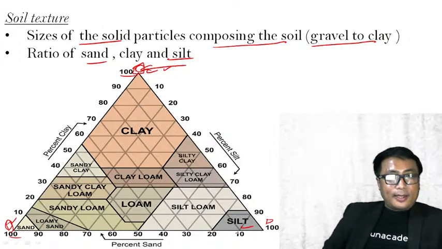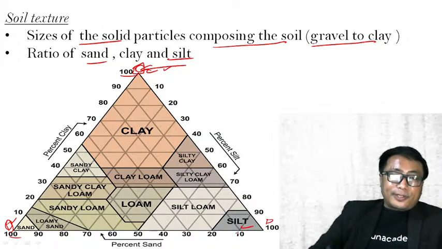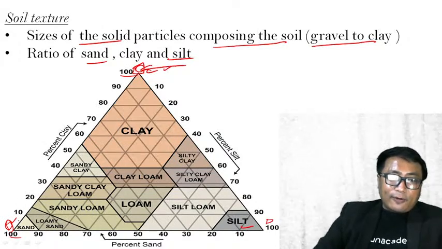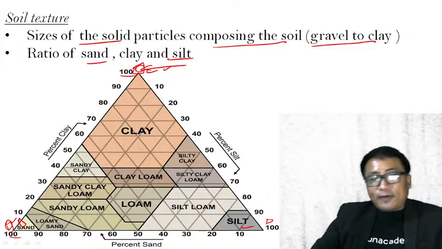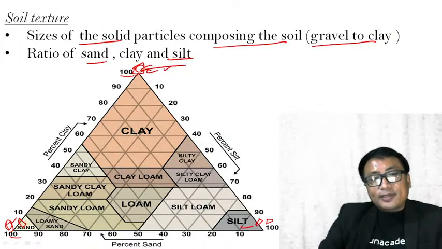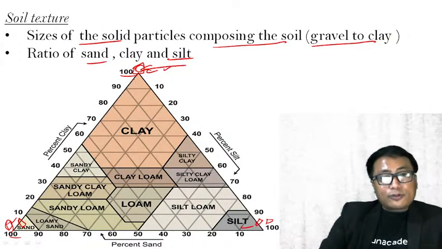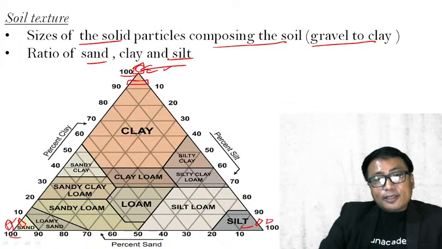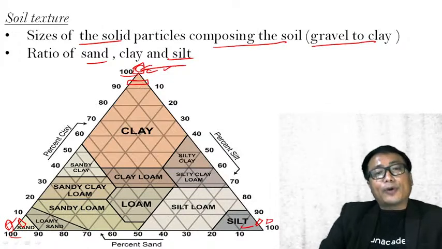Therefore, suppose if I have a soil of this nature, then it is 100% sand. If I have a soil in this category, it is fully silt. If I have a soil in this category, it is fully clay soil.